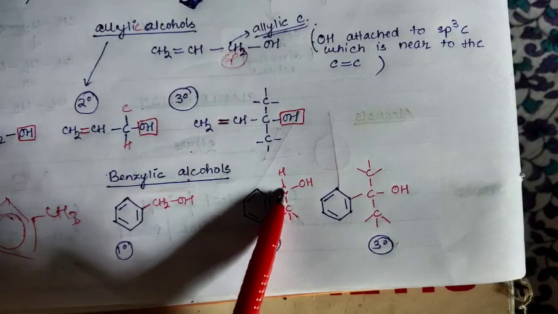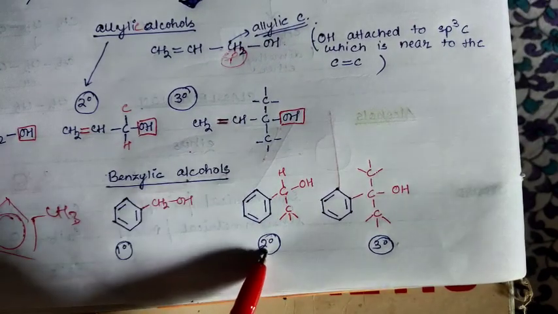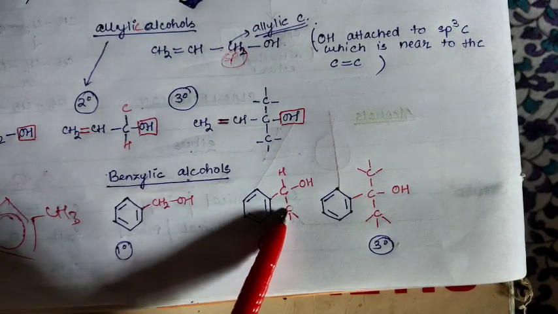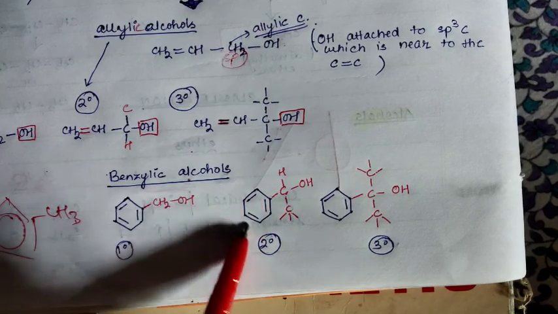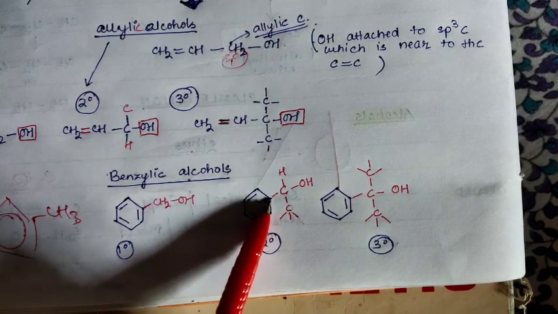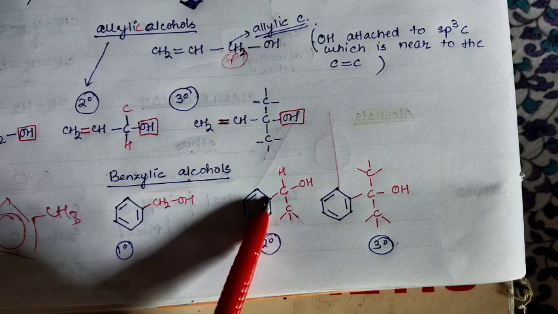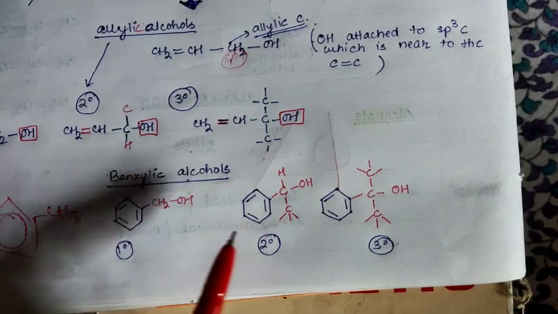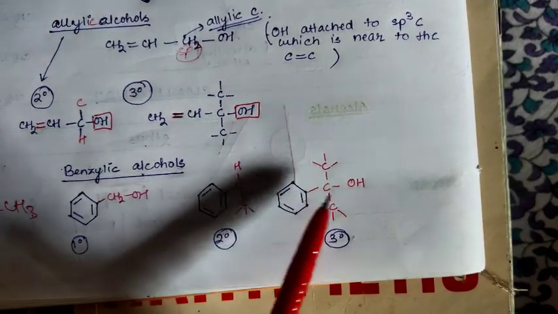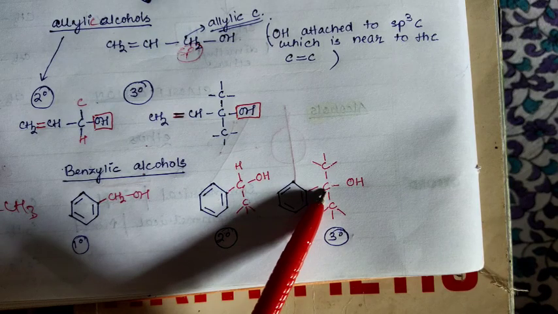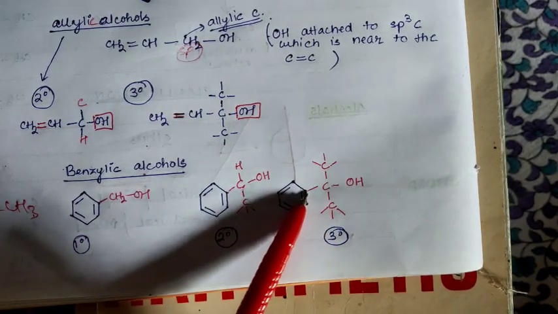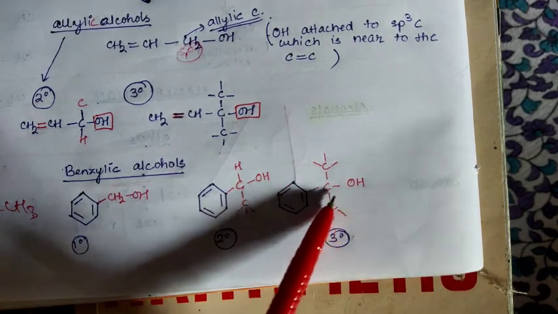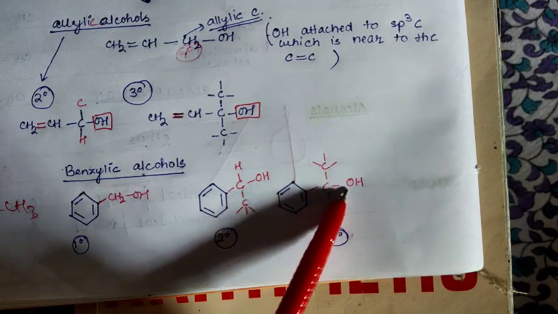Next, for the second degree, this is the carbon, and for second degree it has to be connected with 2 carbons. So this is the first carbon and this is the second carbon attached. Next, it is attached to the benzene ring directly. This carbon is in the benzene ring, and from here only this connection goes on. So this is the 2 degree benzylic alcohol. This is the tertiary, that is your carbon is attached to 3 carbons, number 1 carbon, number 2, number 3. So 3 carbons are there in total, and there is also the benzene ring. And one hydrogen that was present here is replaced by OH.